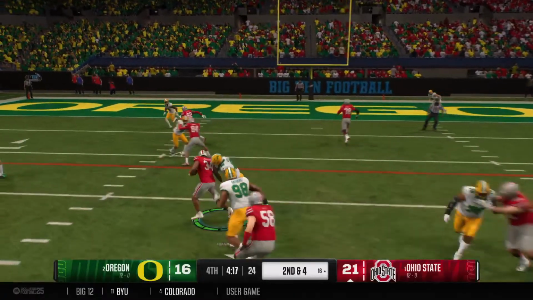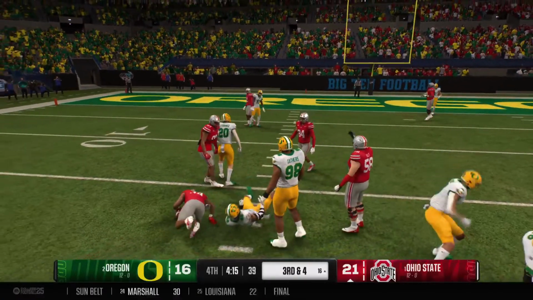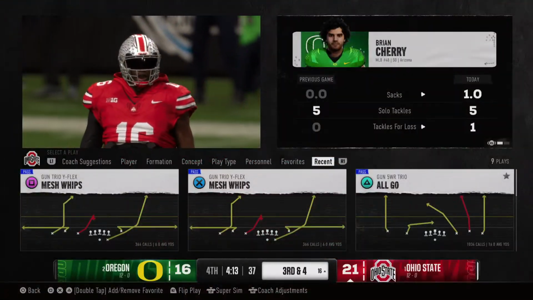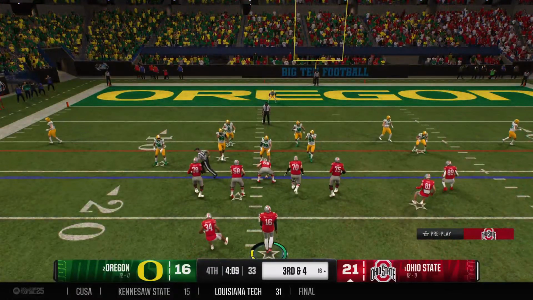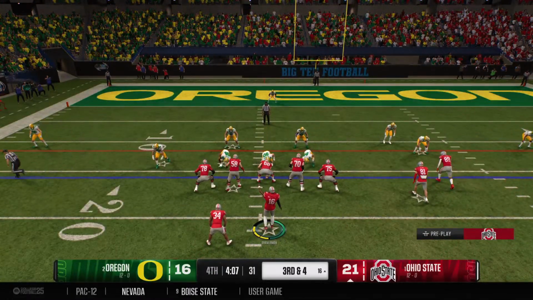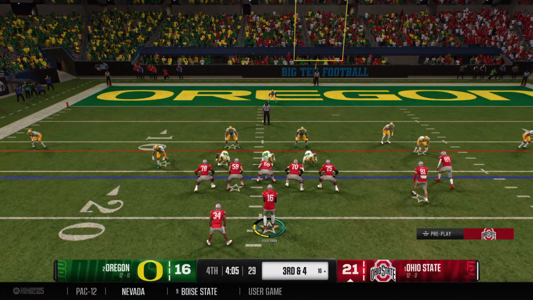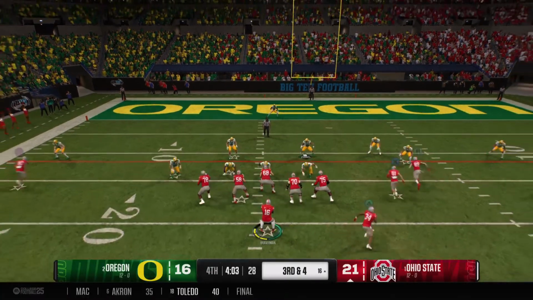Offense will keep it on the ground here. They try the middle, but gain nothing on that play. That back just had nowhere to go. Got to give credit to the defense and their run fits on that play. Third down play now, trying to keep this impressive drive going.